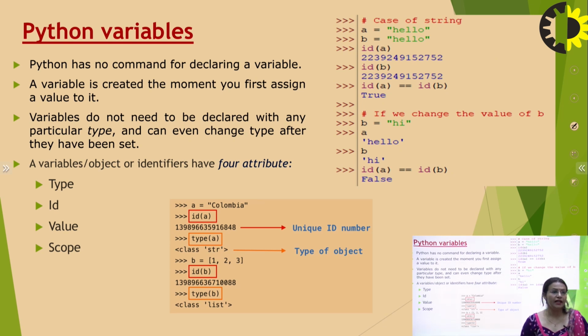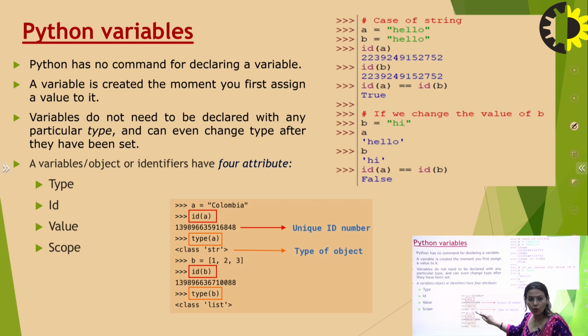Then the ID is the unique value associated with a variable, which is also known as the memory allocation available to the data type we are using. It has a numeric value of up to 10 digits, and it can extend up to 16 numeric digits. It is visible like this. If I am talking about type, the type of A here is string.